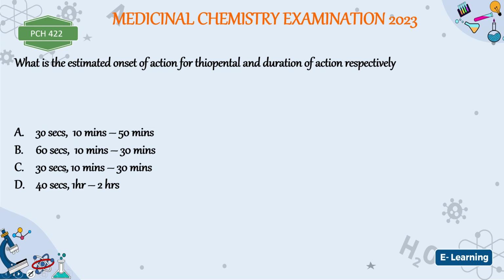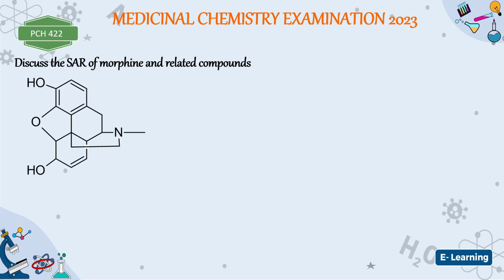All right. Now, okay, it's still the same question. Discuss the SAR of morphine and related compounds. I believe everybody must have known the SAR of morphine and related compounds. The most important thing I want to tell you here is this. When we talk about SAR of morphine and related compounds, the first thing you need to look out for is there will be etherification of this OH. And if you etherify this OH, because numbering is 1, 2, 3, the OH is also called phenolic OH. Please take note. This OH is also called phenolic OH.